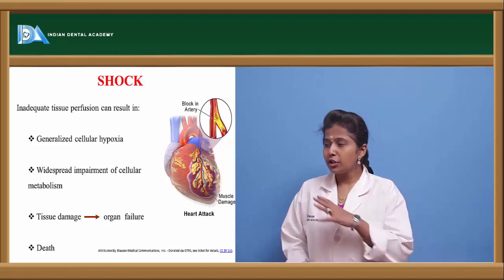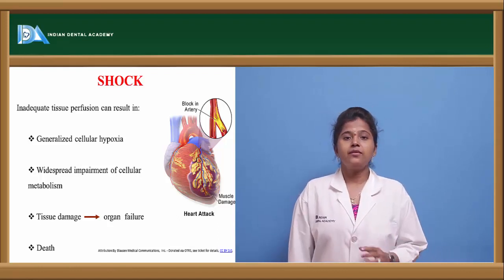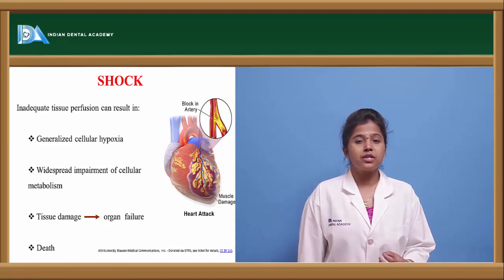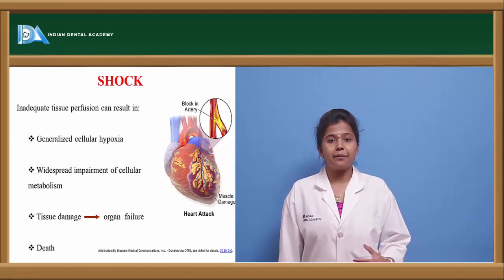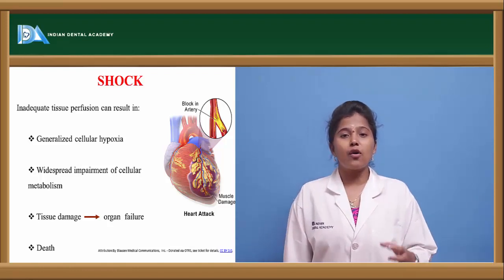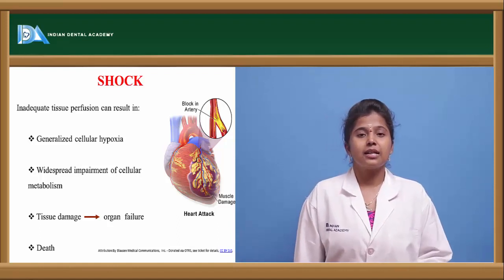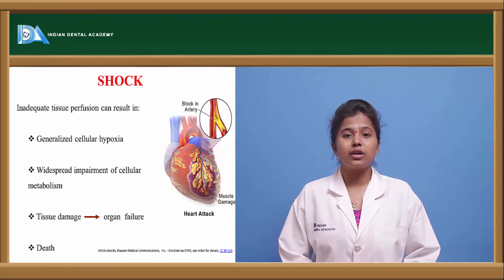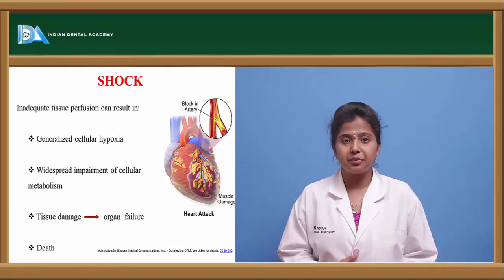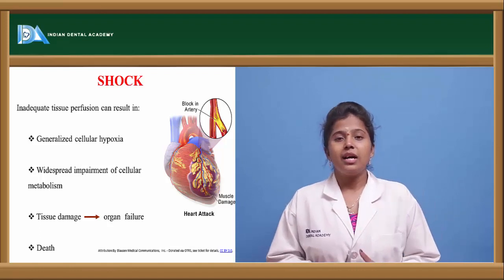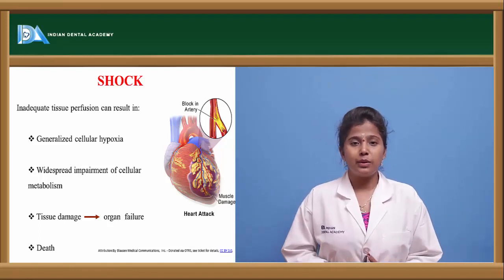Let us see what happens if the tissue perfusion is not proper. Here, if tissue perfusion is not proper, we can see generalized cellular hypoxia. Cellular hypoxia means the lack of oxygen to the cells. If oxygen is lacking, then the cells will shrink, or cellular damage may occur. And apart from that, there will be tissue damage. If cells get damaged, tissue will be damaged.